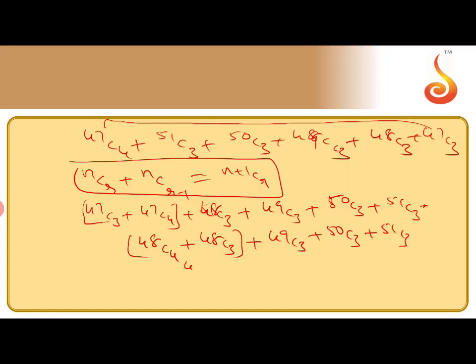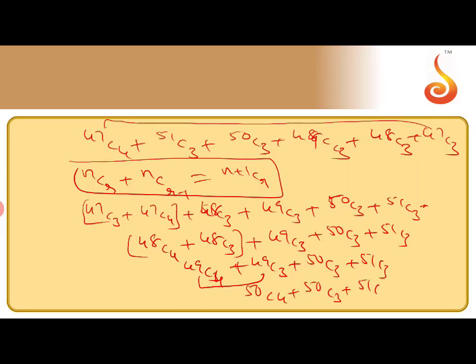So this gives 49C4 + 49C3 + 50C3 + 51C3. And again this gives 50C4 + 50C3 + 51C3. Again grouping the first two, that gives 51C4 + 51C3. Again rearranging with the same formula, 51 becomes 52C4. The answer is 52C4.